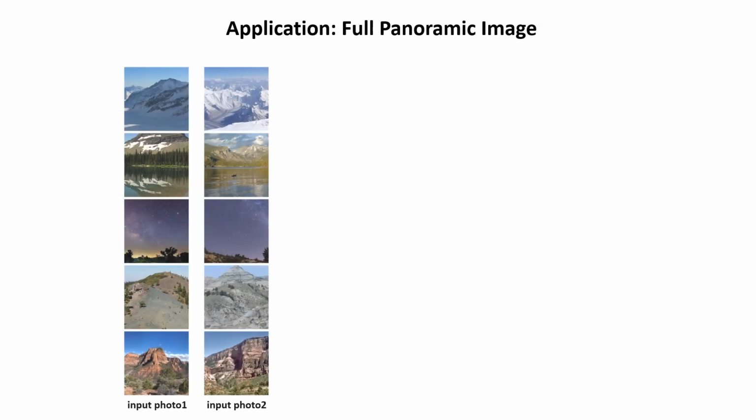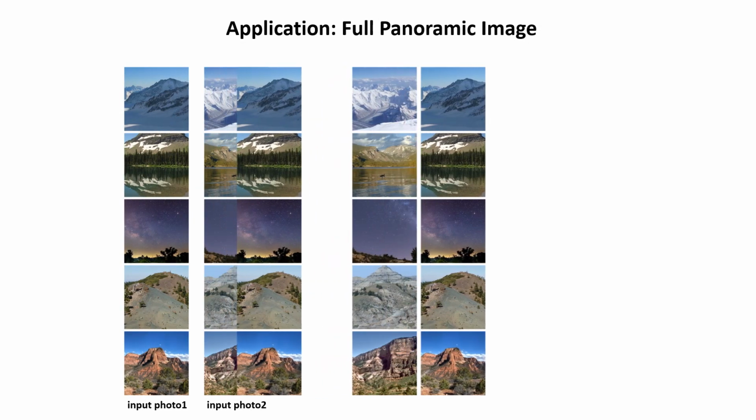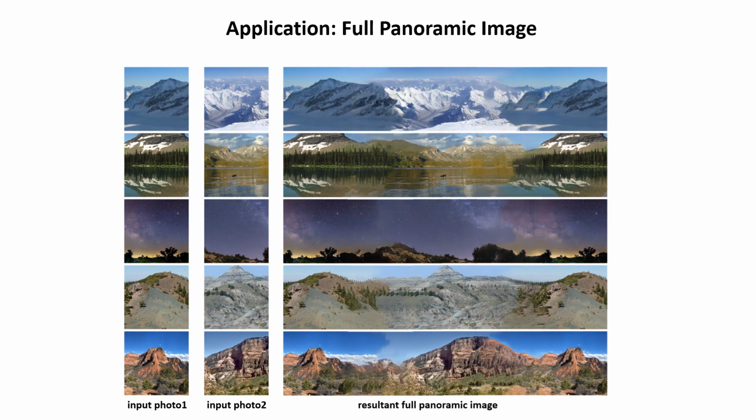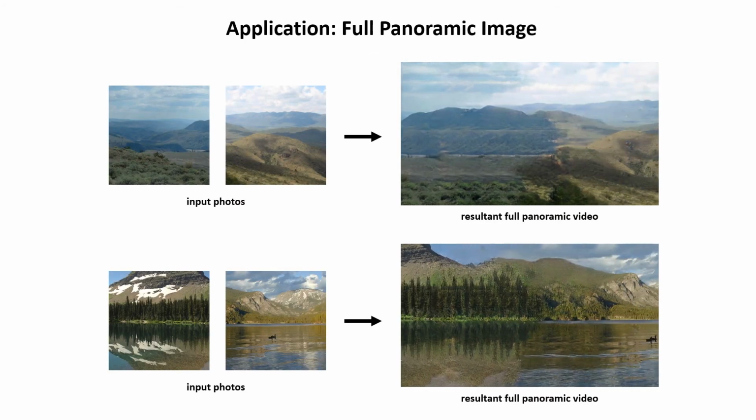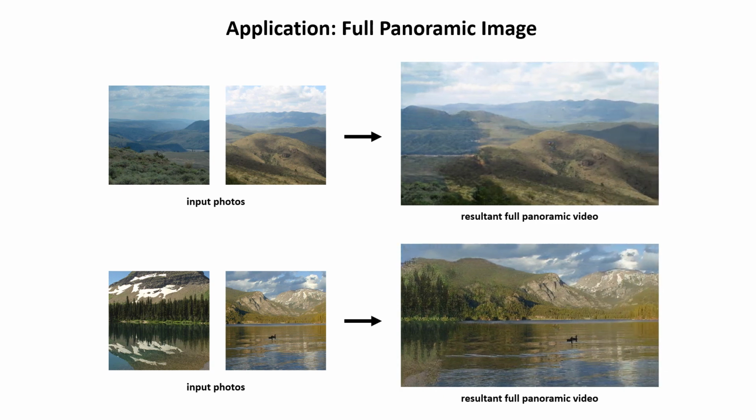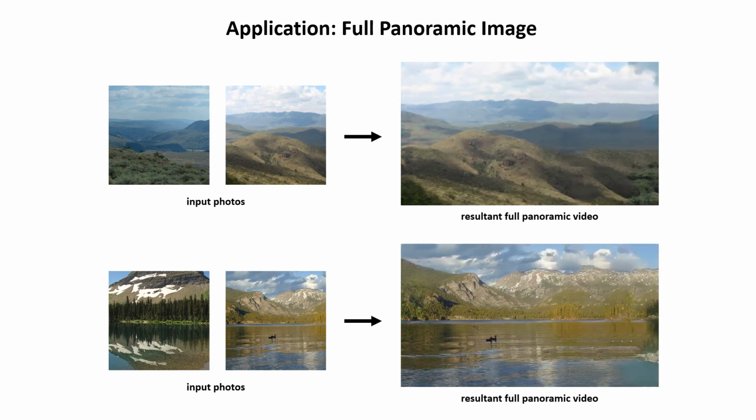Lastly, here we provide some examples of an interesting application of our proposed method, which utilizes two input photos to generate a full panoramic image that provides a complete cyclic view. Furthermore, we can generate 360-degree full panoramic videos from the predicted panoramic images.